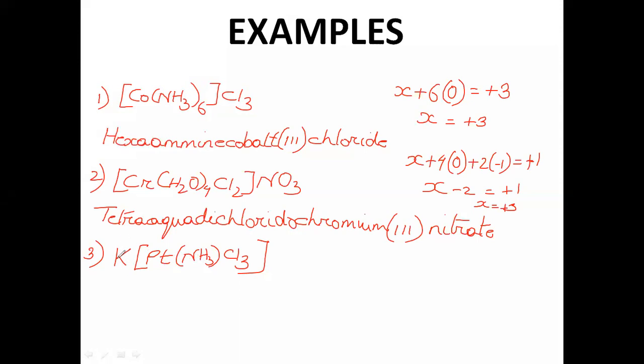Okay, whatever is written first is your cation. So potassium is your cation, you have to name it first. So now you have to start with potassium. Okay, then you have to go with the anion. Now the anion is a complex, and in a complex you have to name the ligand first.